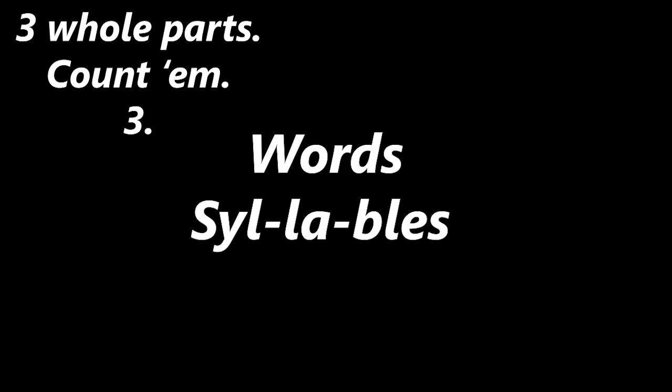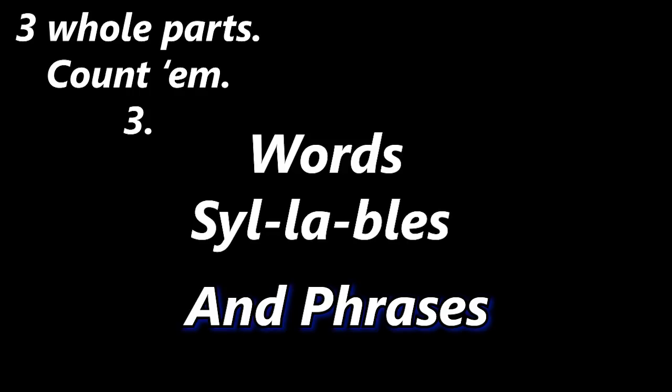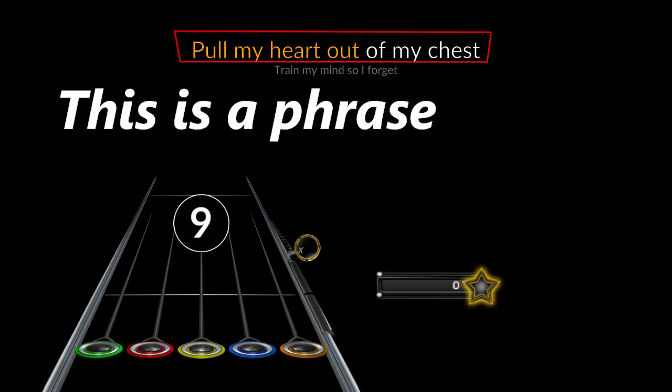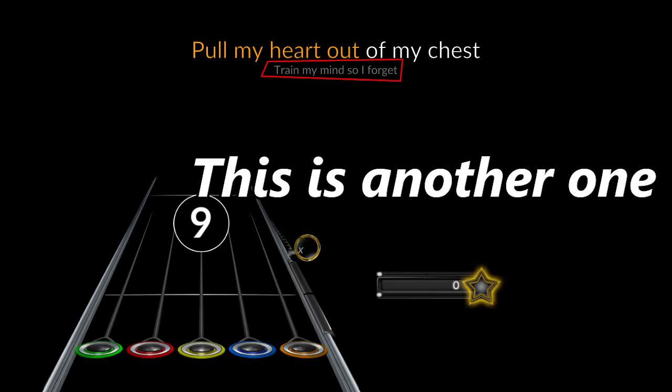So lyrics in-game are made up of 3 parts: words, syllables, and phrases. Words are pretty simple and self-explanatory. They are the words that make up the lyrics, like the ones I'm saying right now. Syllables are pieces of words that are split up into multiple pieces over time, kind of like how syllables work. Phrases are collections of words that show up in-game as lyric lines.